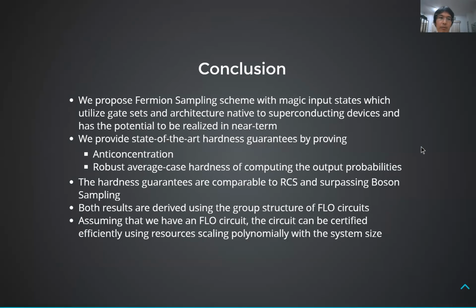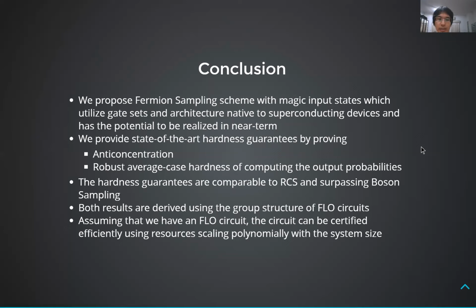To conclude, we propose a Fermion sampling scheme with magic input states, which utilizes gate sets and architecture native to superconducting devices and has the potential to be realized in the near term. We provide the state-of-the-art hardness guarantees by proving anticoncentration and robust average case hardness of computing the output probabilities.